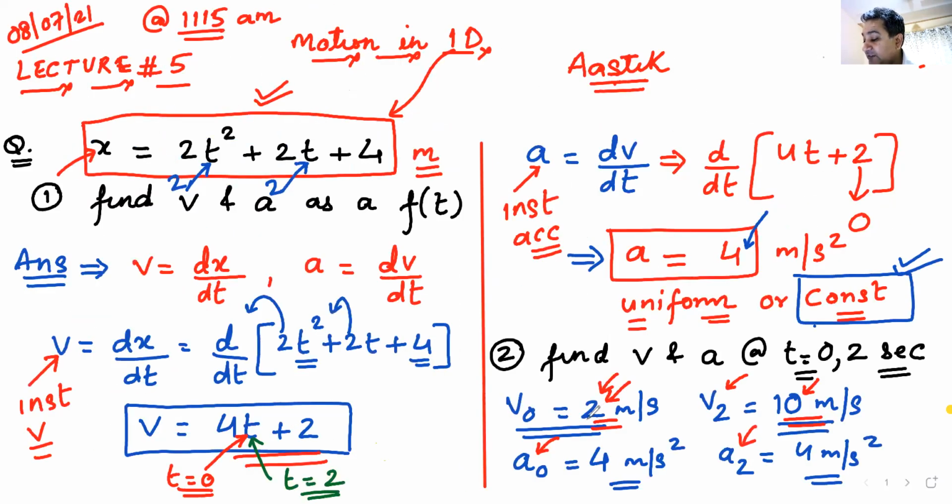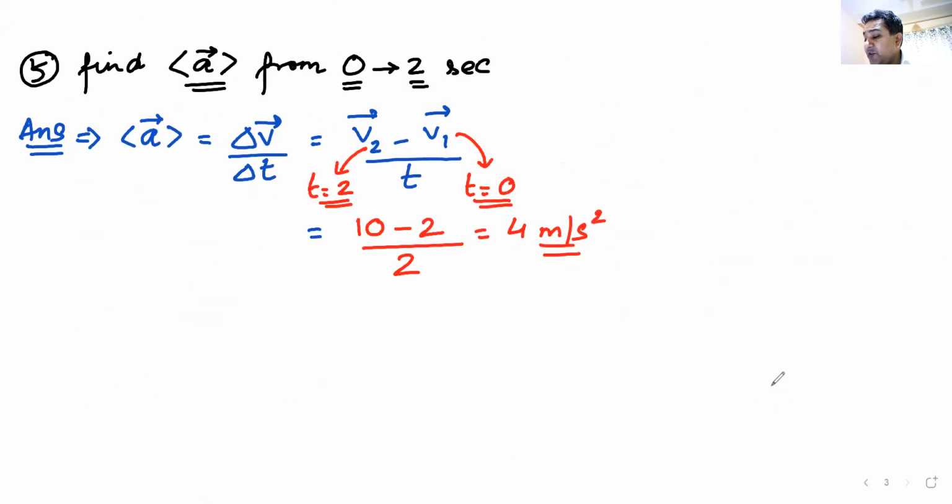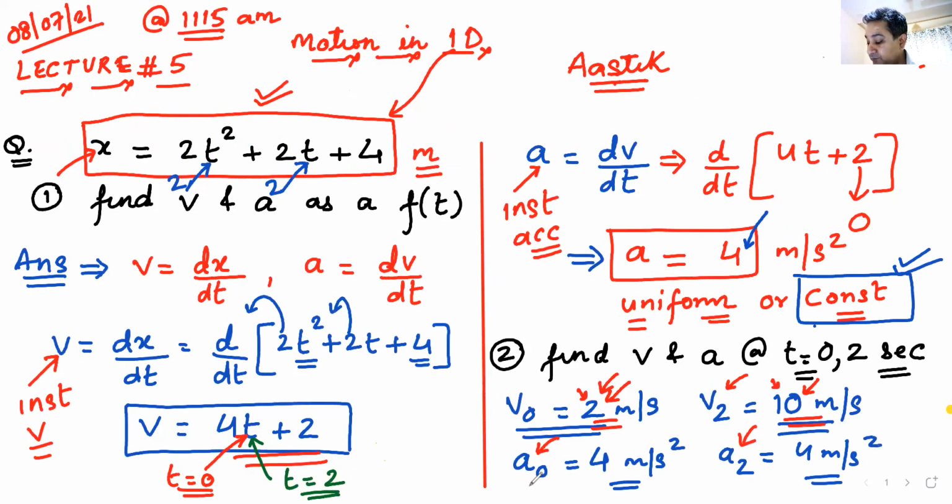So velocity at 0 seconds was 2. Velocity at 2 seconds was 10. 10 minus 2, 8. 8 divided by 2, 4. 4 meter per second square was my average acceleration. See, it is coming same. Same as what, Siddharth? It was coming same as acceleration at 0 seconds and acceleration at 2 seconds.